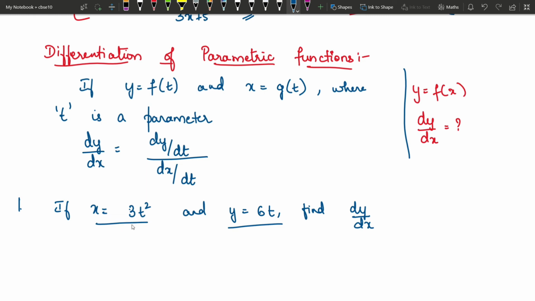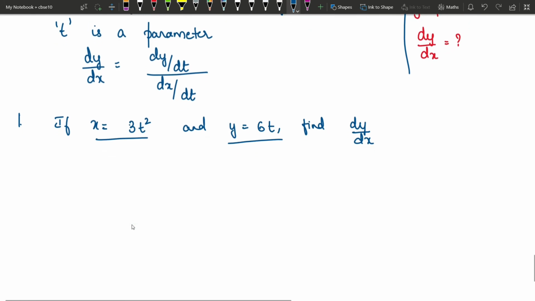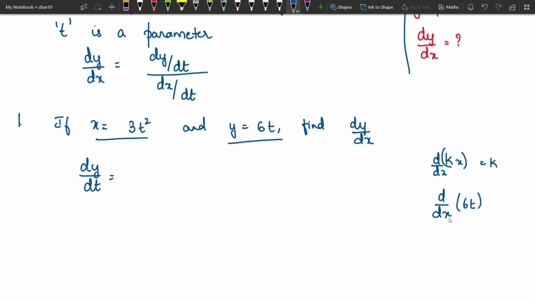When you have two separate functions given for y and x, both in terms of a third variable, then it is called parametric differentiation. Now to differentiate this, first we will differentiate y with respect to t. So differentiating y with respect to t, 6 into t, similar to k into x. If you have k into x, derivative is k, right? Similarly, if you have 6 into t, differentiating with respect to t, the answer is just the constant 6. So dy by dt is only 6, and we will find dx by dt.